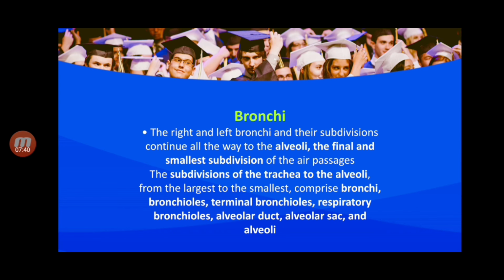Next one is bronchi. The right and left bronchi and their subdivisions continue all the way to the alveoli, the final and smallest subdivision of the air passage. The subdivisions of the trachea to the alveoli, from the largest to the smallest, comprise bronchi, bronchioles, terminal bronchioles, respiratory bronchioles, alveolar duct, alveolar sac and alveoli.